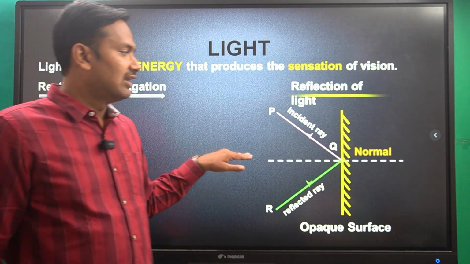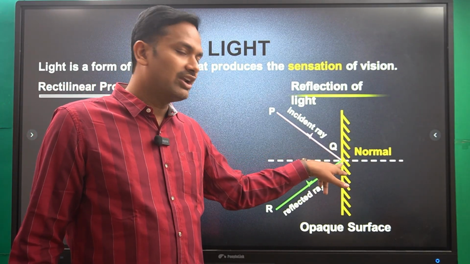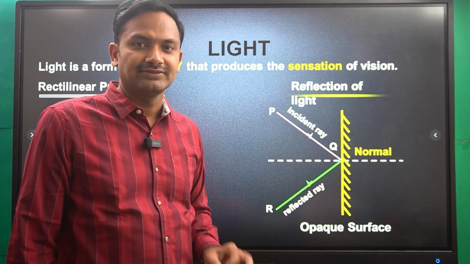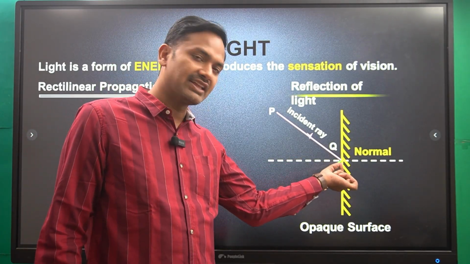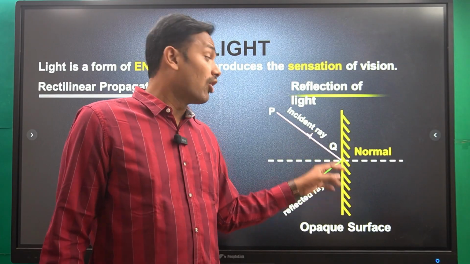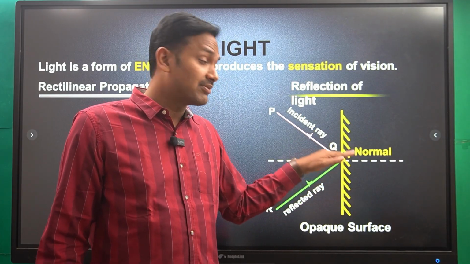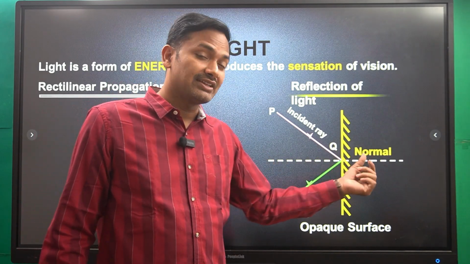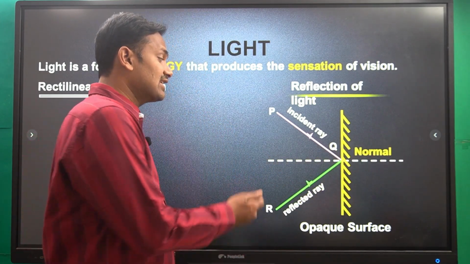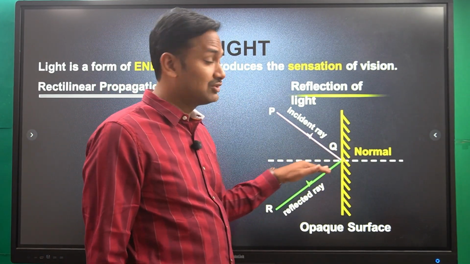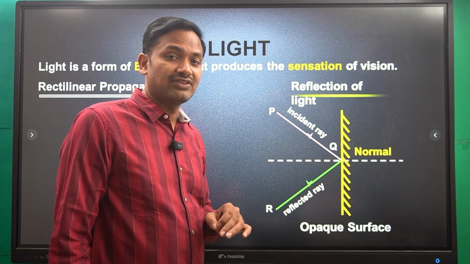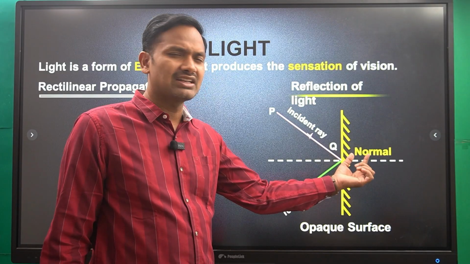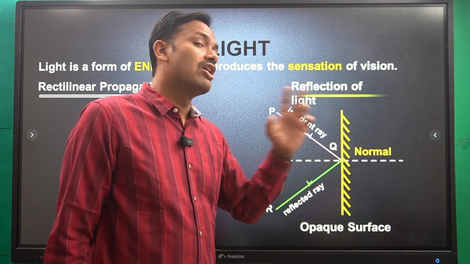Now at the point of incidence of the light ray on the mirror, draw an imaginary line that is normal to the surface, which is perpendicular to the surface, and that imaginary line is known as the normal.